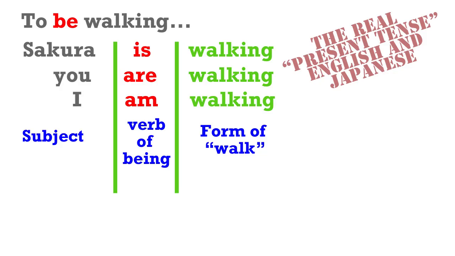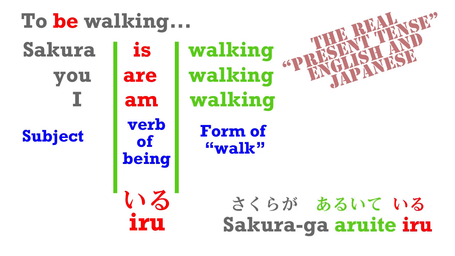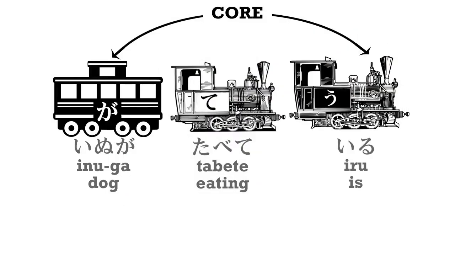We use the same word every time, and the word is iru. Iru means be in relation to animals and people, and to make this continuous present tense, we always use iru. So, Sakura is walking, Sakura ga aruite iru. Dog is eating, inu ga tabete iru.